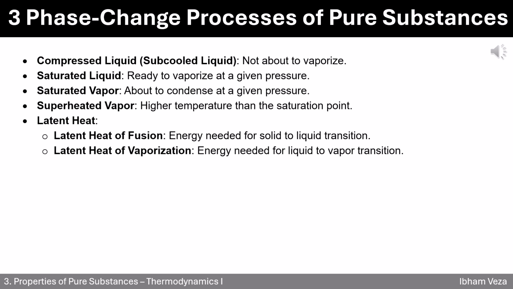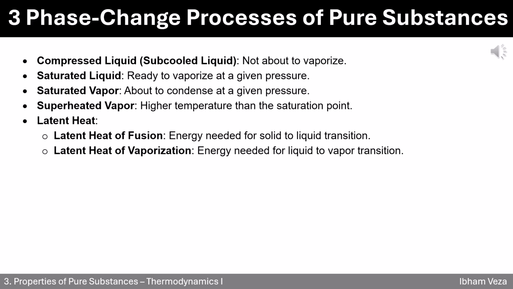Next is the saturated liquid. This is liquid right at the boiling point, just ready to vaporize, like water at 100 degrees Celsius under atmospheric pressure. Then we have saturated vapor. Vapor that's about to condense back into liquid. It's like steam hovering right at its condensation point. When you heat beyond that, you get superheated vapor, steam at a higher temperature than its boiling point at a given pressure.